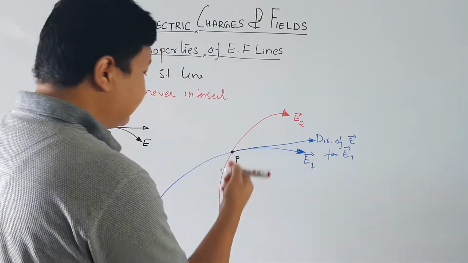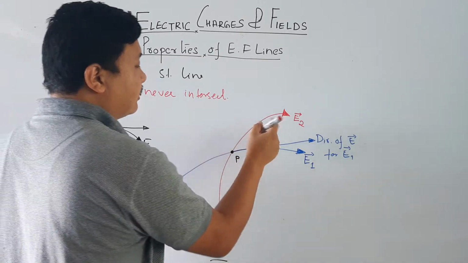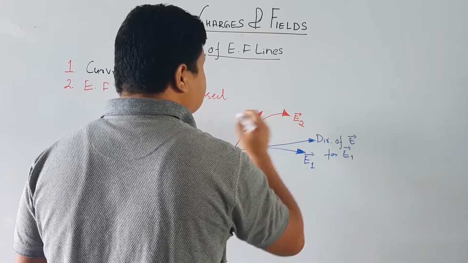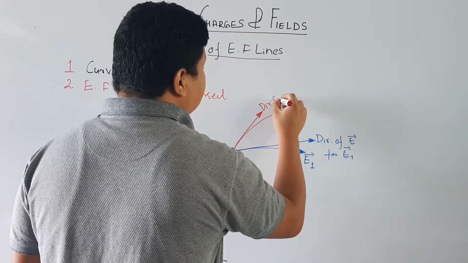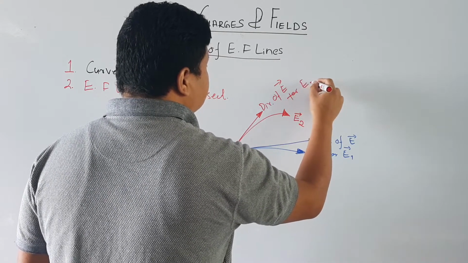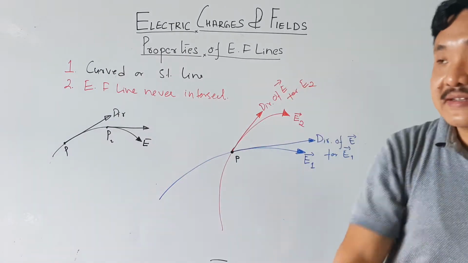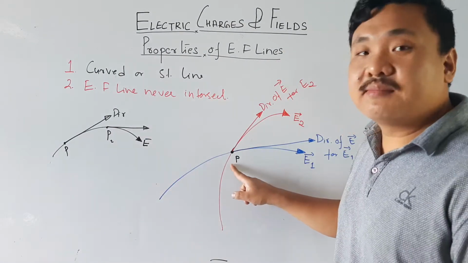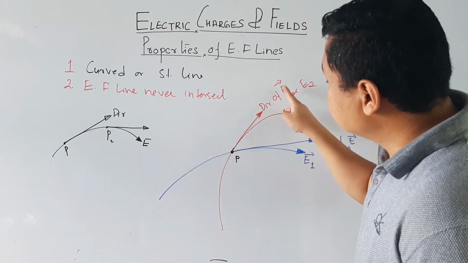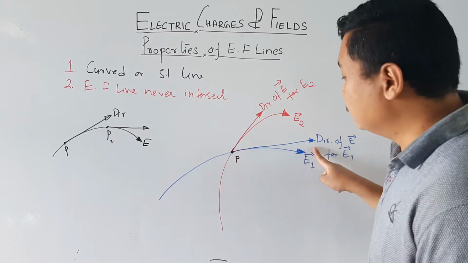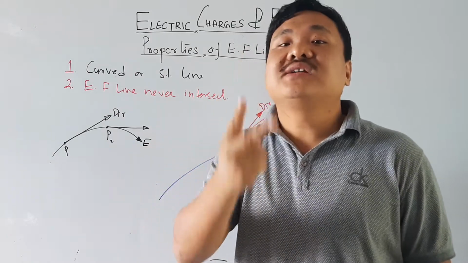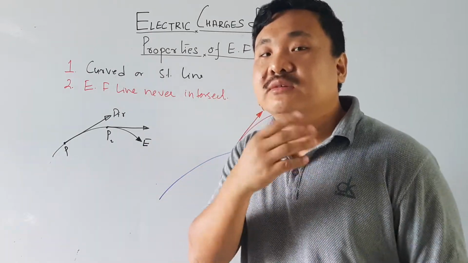Now similarly, I have the same point here also for E2. I have to draw a tangent in this form, which is the direction of electric field for E2. Now see what happened: for the same point, how many directions do we have? Two directions. One is in this direction, the other one is in this direction. For the same point there are two directions, therefore they never intersect.